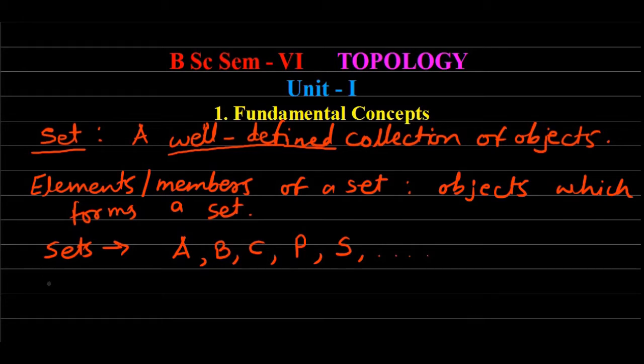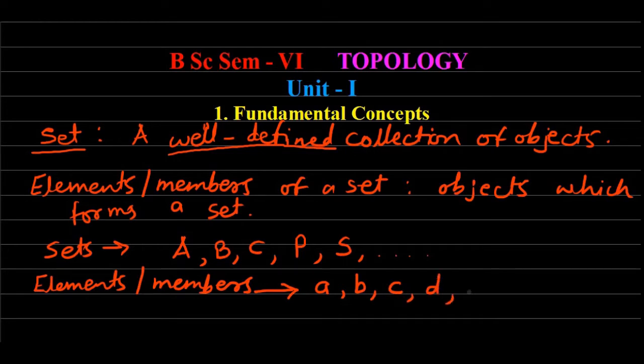Whereas the elements or objects or members of a set are denoted by small Latin letters such as a, b, c, d, p, q, r, and so on. Okay, likewise elements or members of a set are denoted.